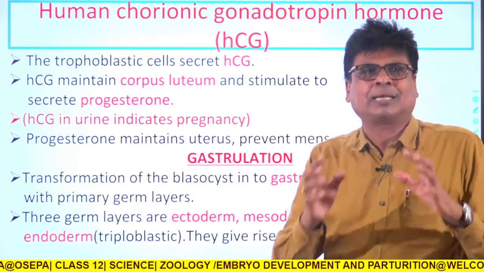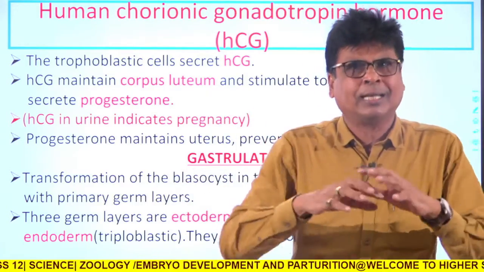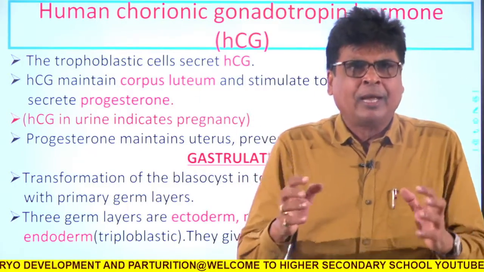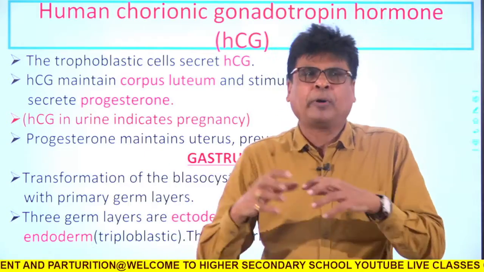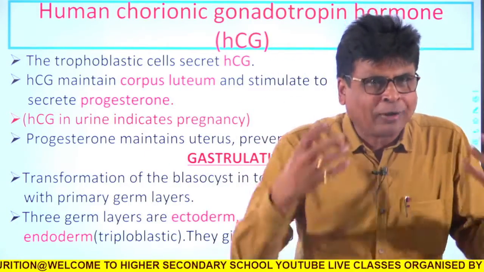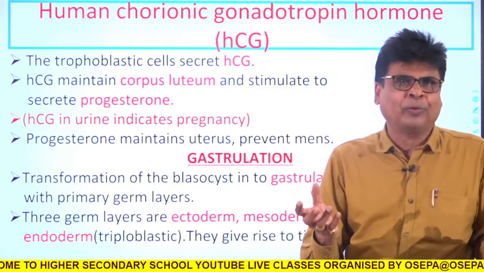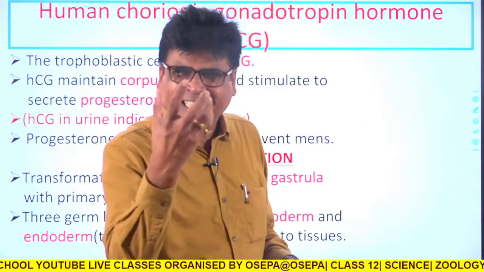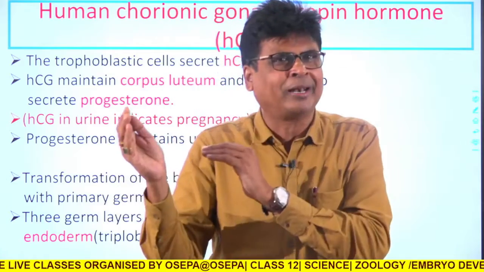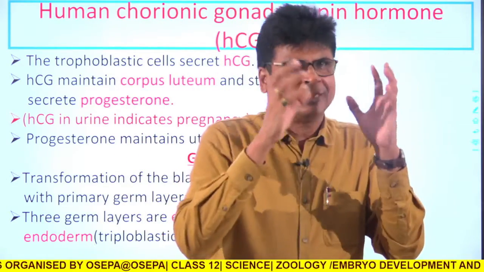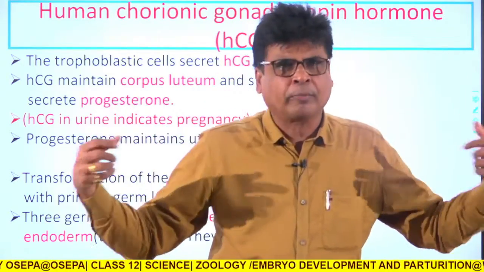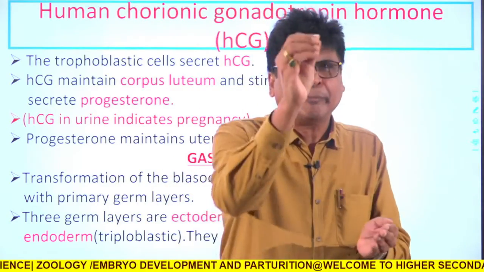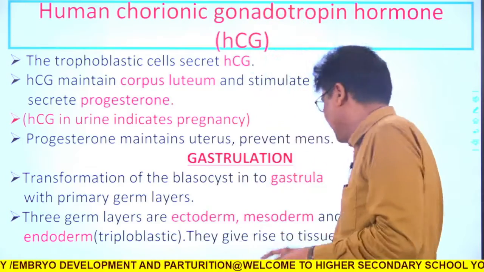Once these layers are established, different types of tissue will come, and different types of tissues will form different types of organs. So finally this will become one embryo. That means this zygote will take the proper shape of a miniature human. So the head will form, then the body will form, hands will form, then legs will form. Gradually it becomes a miniature baby-like structure. That is called an embryo.